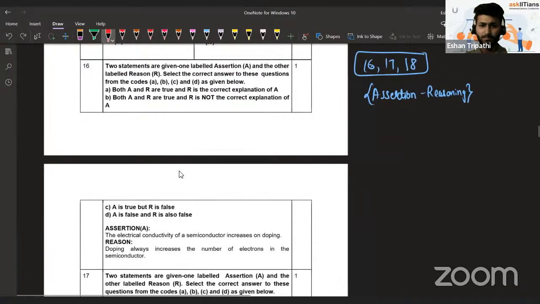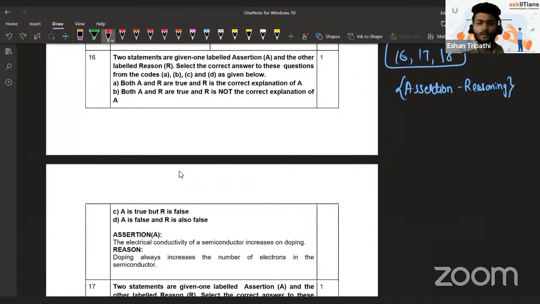You must be accustomed to this kind of questions because in 10th board exams also you must have seen these kind of questions. A, both assertion and reasoning are correct and R is the correct explanation of it. Second, you select B if it is not the correct explanation. If first one is right, second one is wrong, you choose option C. If first one is wrong, second one is right, you choose option D.